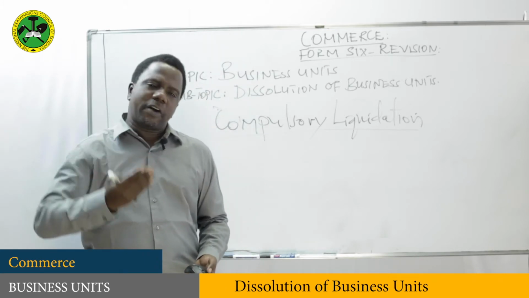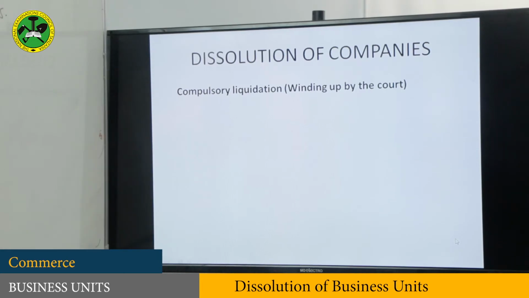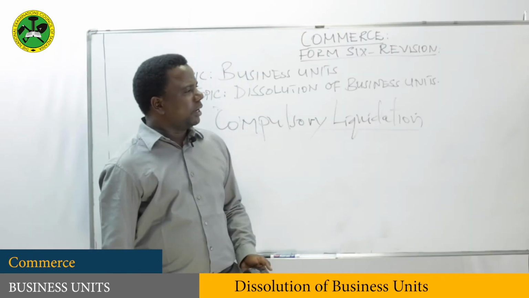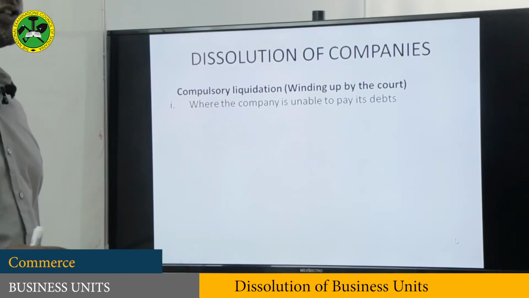Now what are the different reasons which may cause compulsory liquidation? Reason number one is where the company is unable to pay its debts.